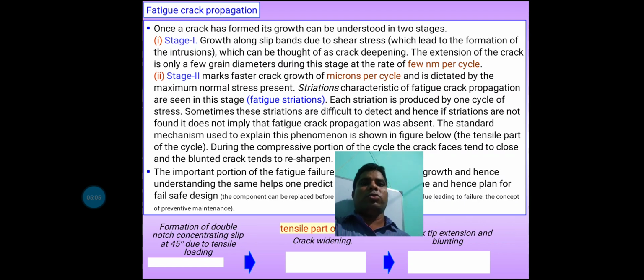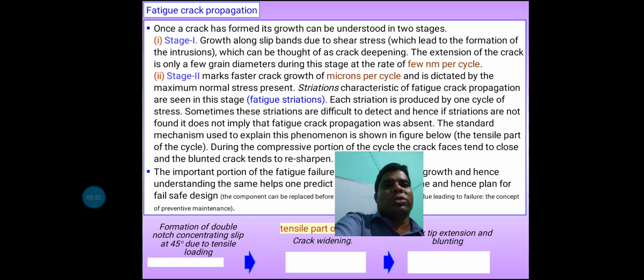And in stage 2, we have much faster crack growth, of microns per cycle, dictated by the maximum normal stress present and the crack deformation, which is produced by one stress cycle.